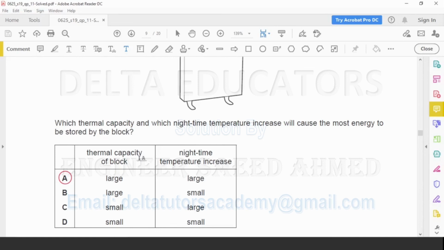Thermal capacity of block, in option A it is given large. More or large, same thing. So here we can say thermal capacity of the block should be large. Now large is given in option A and B, so possible options are A and B. What about the temperature rise? It is discussed that with the increase in temperature, more heat will be stored in the block. So large temperature rise is given in option A. So the correct option is option A. For a heater to release more energy in the daytime, the thermal capacity should be large and also the temperature increase should be large.